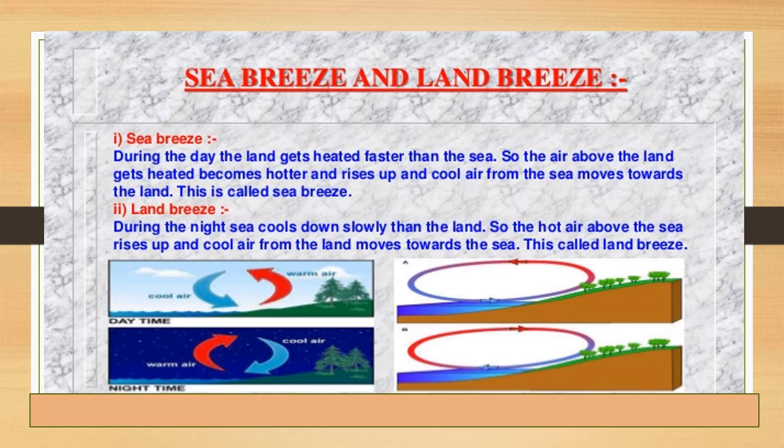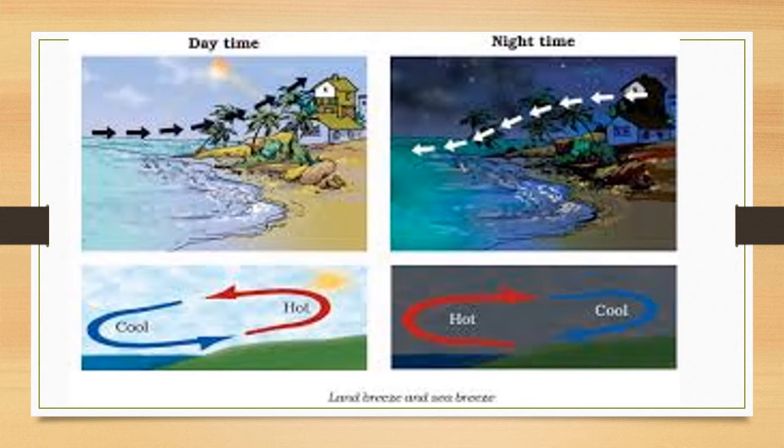So during the daytime, sea breeze is active. At night time, land breeze is there. You can see in both the pictures. If you compare both the pictures, you can understand it clearly. You can see daytime what is happening. In the same picture, during the daytime, the warm air from the land is moving towards the sea. And during the night time, what is happening? The cool air is taking its place. So as I have explained in the first picture.